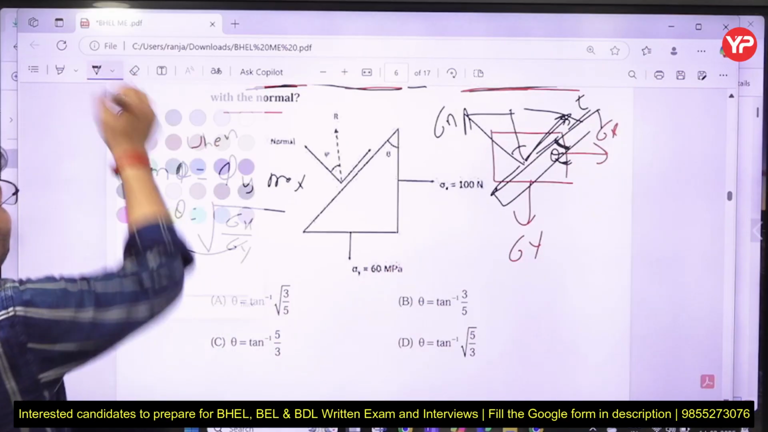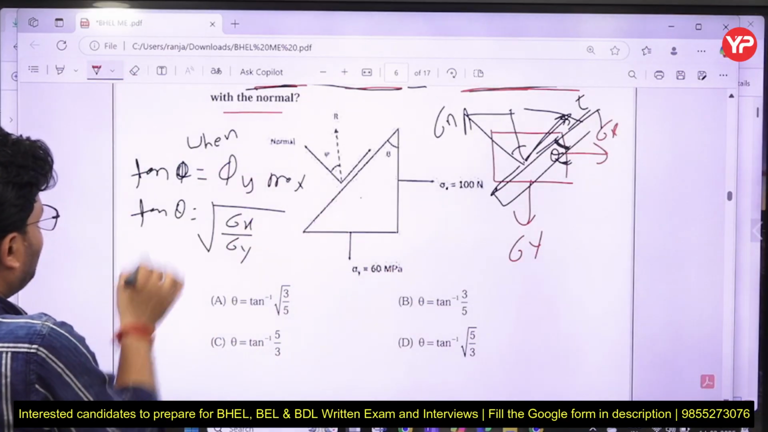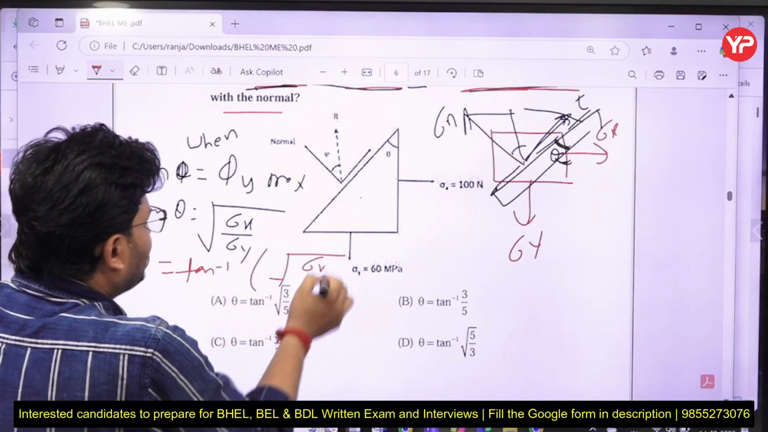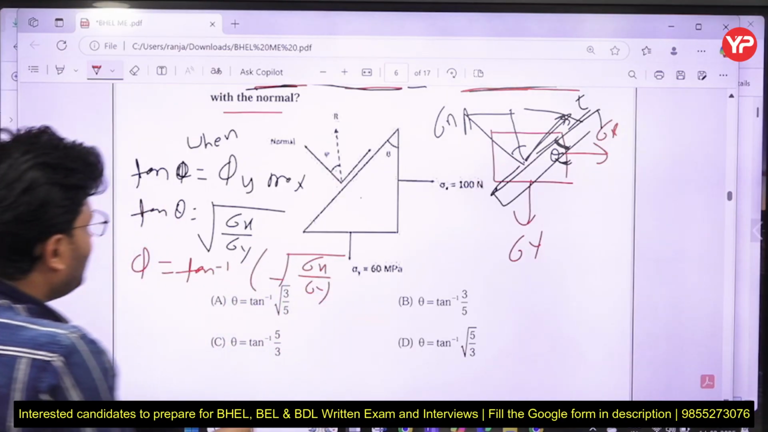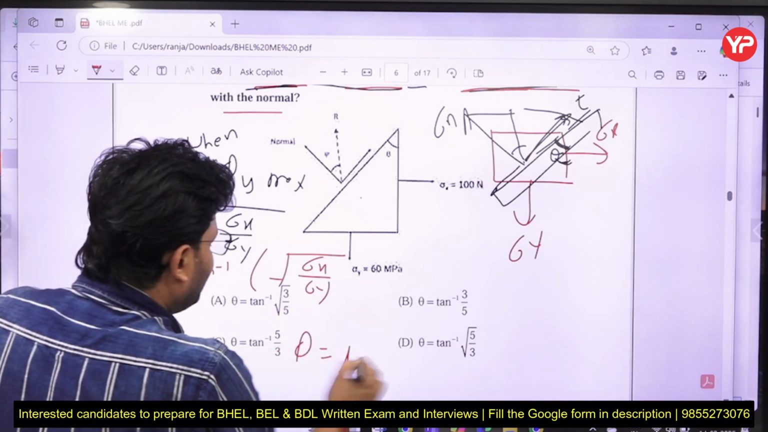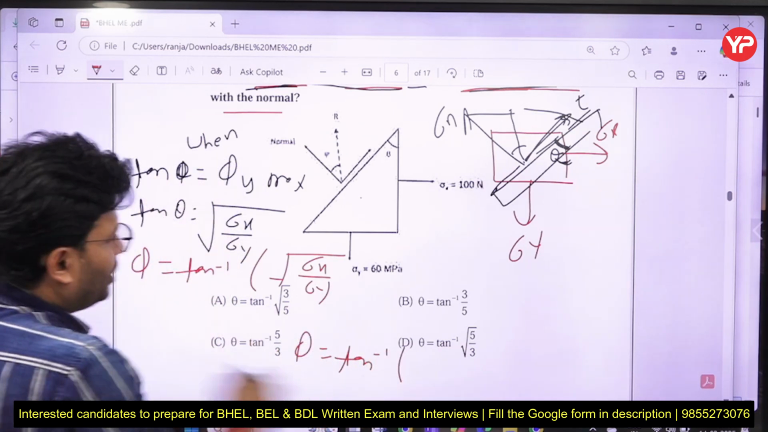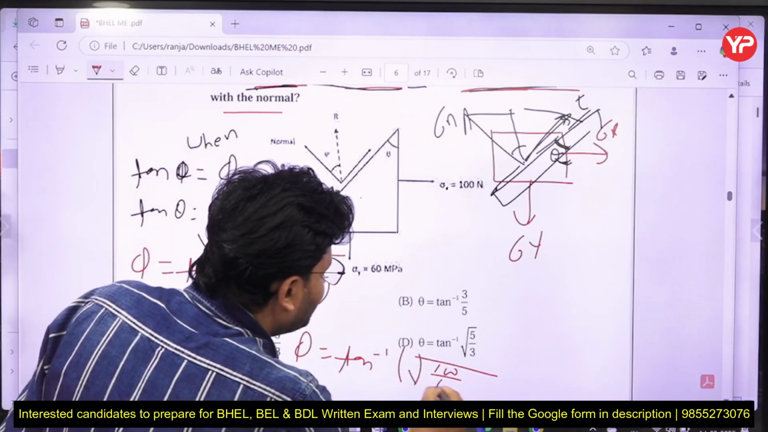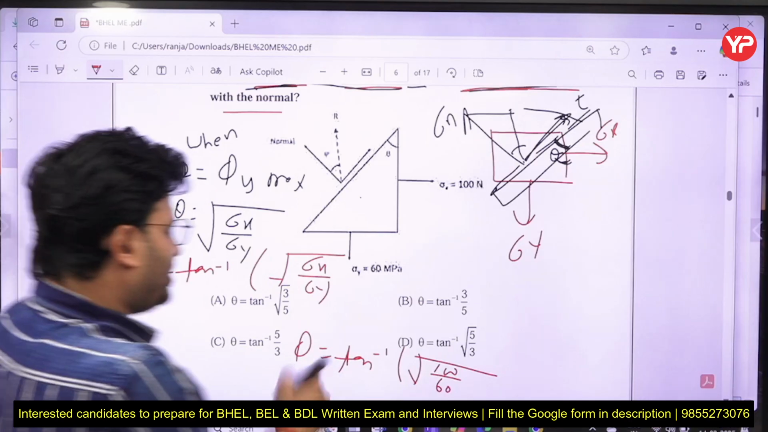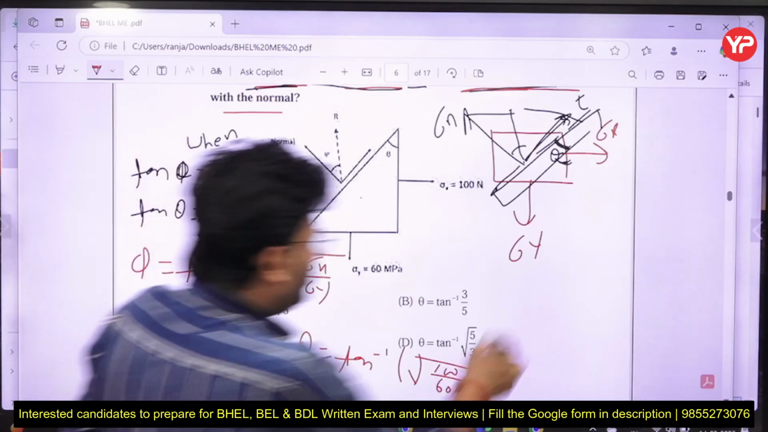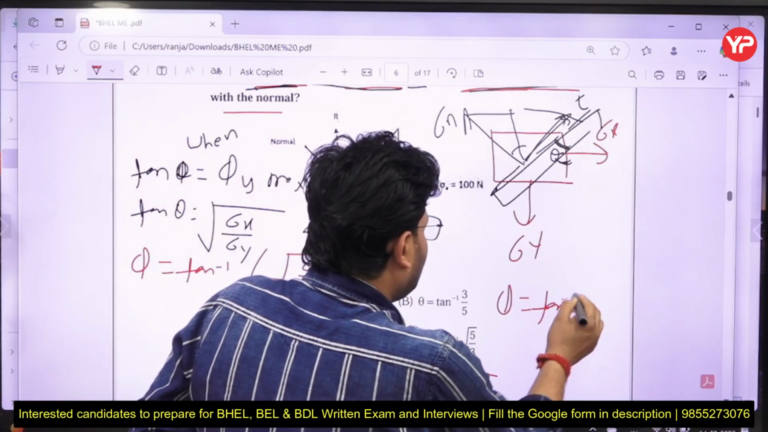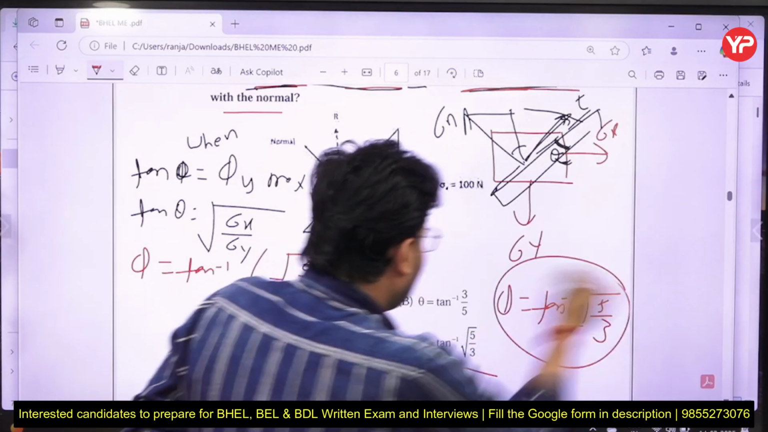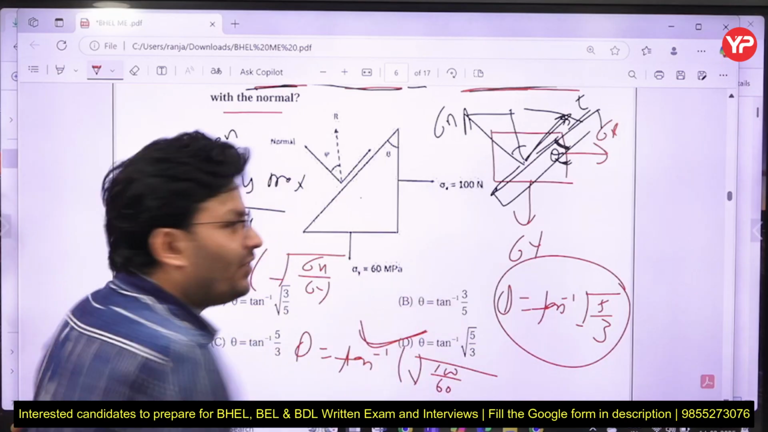In the class I used to prove that equation, so please try to remember it. From there we can say phi is equal to tan inverse root under of sigma x upon sigma y. Put the values: phi is tan inverse root under of 100 upon 60, that is 5 upon 3. What answer are you going to get? D for Delhi is the right answer.